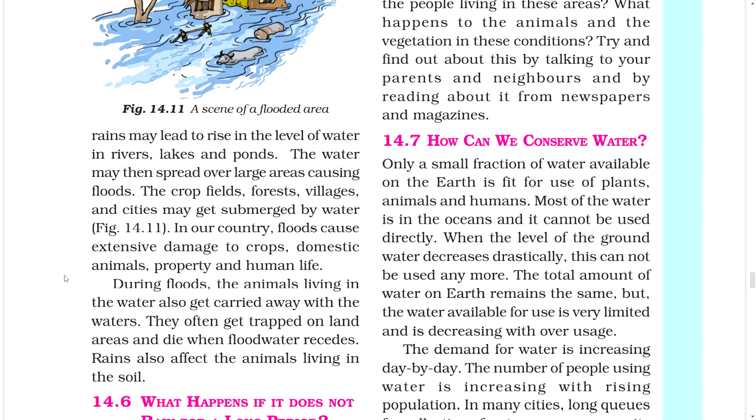Figure. In our country, floods cause extensive damage to crops, domestic animals, property and human life. During floods, the animals living in the water also get carried away with the waters. They often get trapped on land areas and die when floodwater recedes. Rains also affect the animals living in the soil.